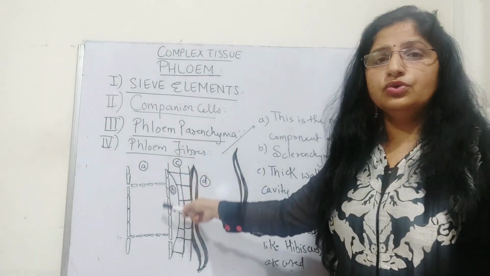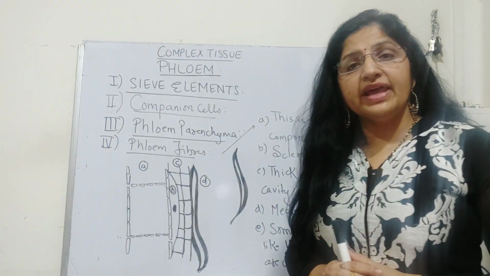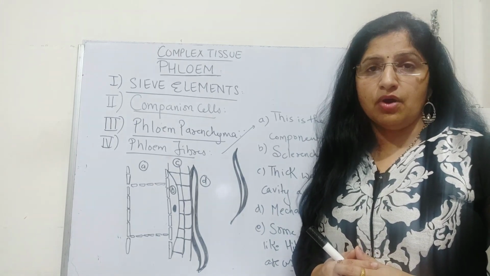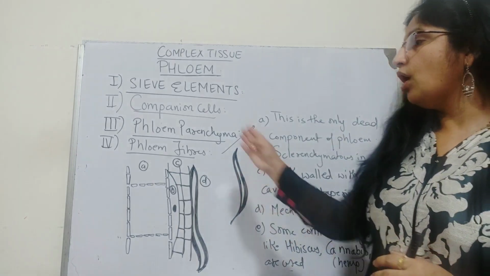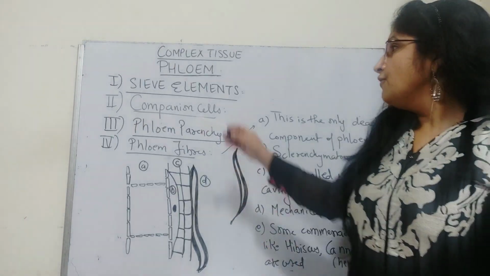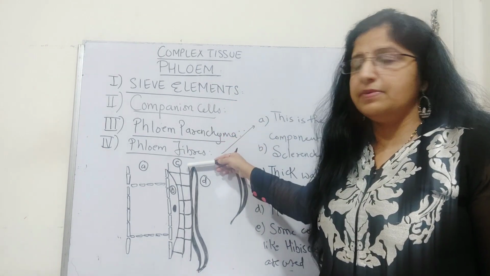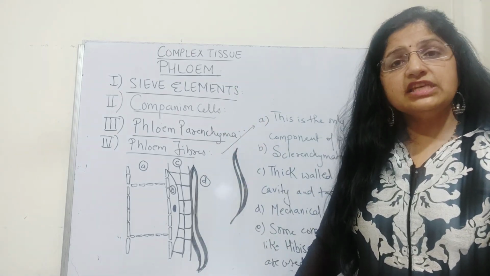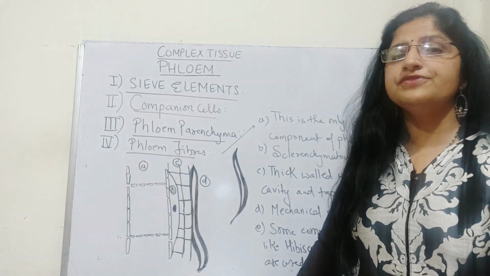Collectively, I have made a diagram for you which can clear your idea finally about what phloem tissue is. Phloem tissue is a complex permanent tissue meant for the conduction of food from the leaf to different parts of the body. For conduction of this food, or the phloem sap, there are four components. Altogether, phloem is a live tissue, unlike xylem, which is a dead tissue. Phloem consists of sieve elements, companion cell, phloem parenchyma and phloem fiber. Sieve elements are of two types, sieve tubes as well as sieve cells. Sieve tube is a characteristic of angiosperms, whereas sieve cell is a characteristic of gymnosperms.